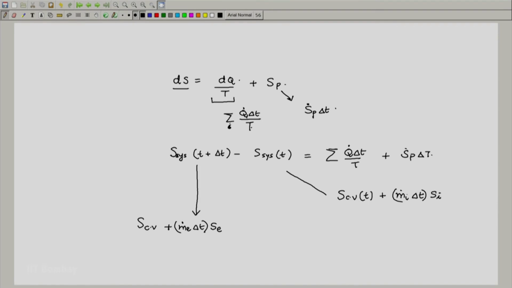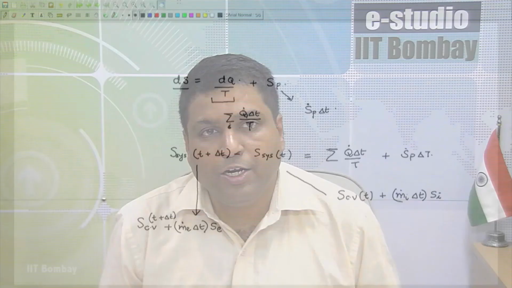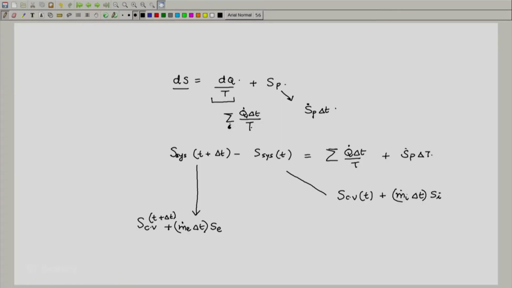Now, what one can do is keep the terms with the entropy of the control volume at the left. Sorry, here I must write t plus delta t. So I will keep the terms with the entropy of the control volume on the left side, and take all other terms on the right side. I will divide by delta t throughout, so there will be no delta t in any of these.